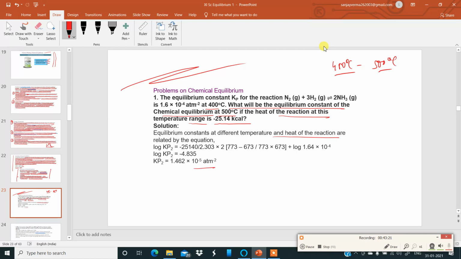Okay. So here you must remember this. There is a formula being applied over here. Okay. From the ideal gas equation.